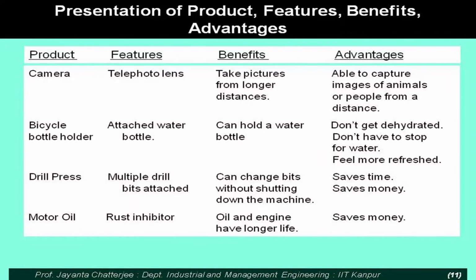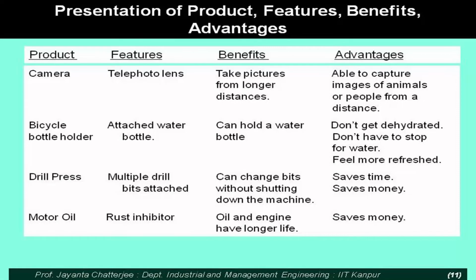Often this is achieved by focusing on facts as well as certain intangible benefits. So suppose you are actually selling a new design of drill press where multiple drill bits are attached to the tool, then you are pointing out the benefit that the tool can be changed without shutting down the machine, and then you are actually talking about the long range benefits, that it saves time, it saves money, and so on.